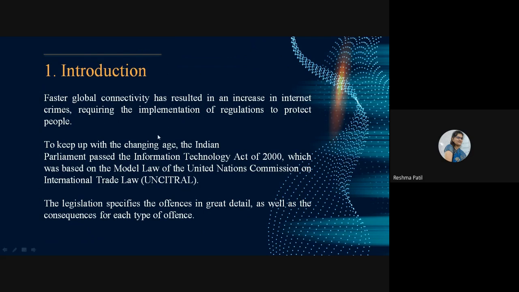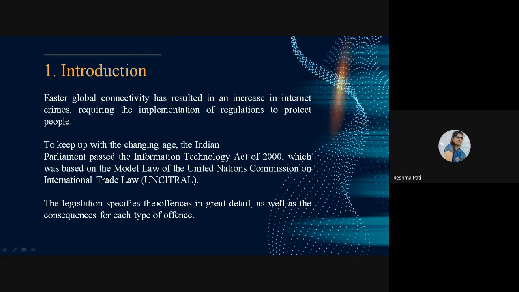To keep up with the changing age, the Indian Parliament passed the Information Technology Act 2000, which was based on the model law of the United Nations Commission on International Trade Law.